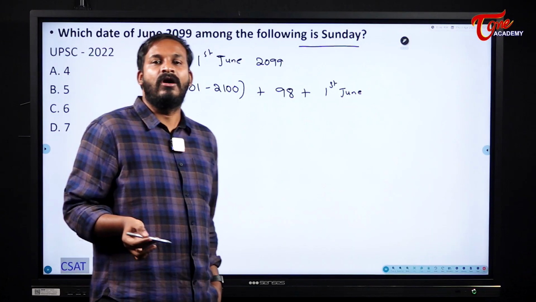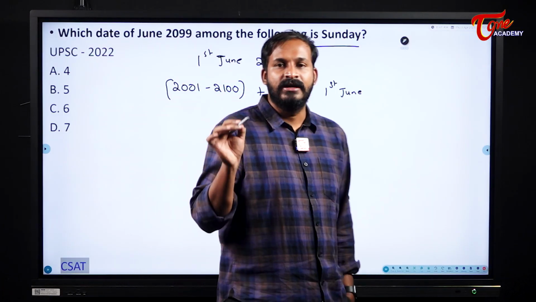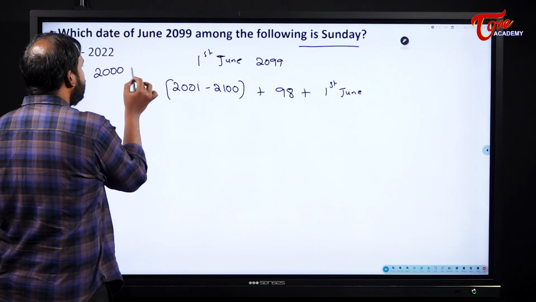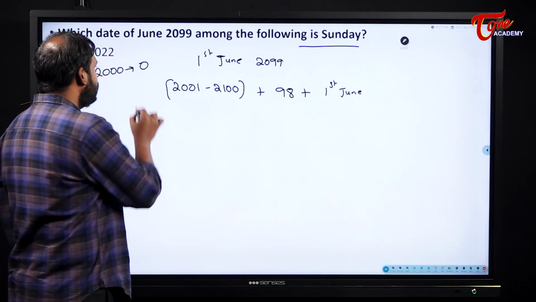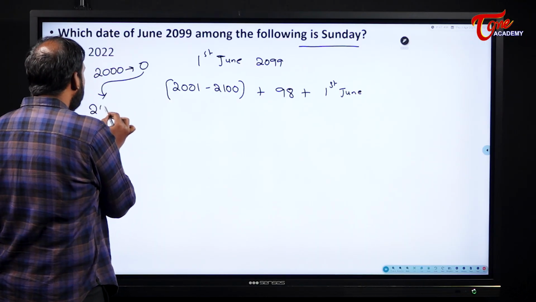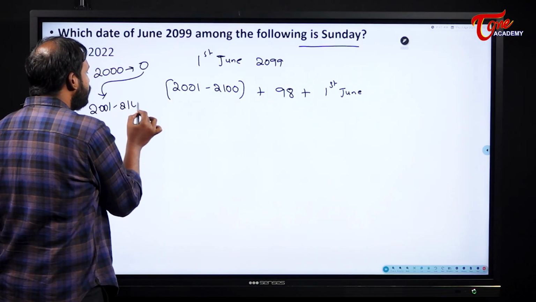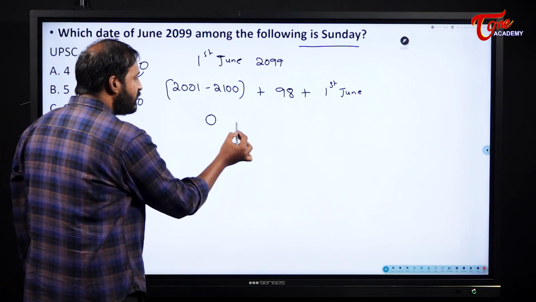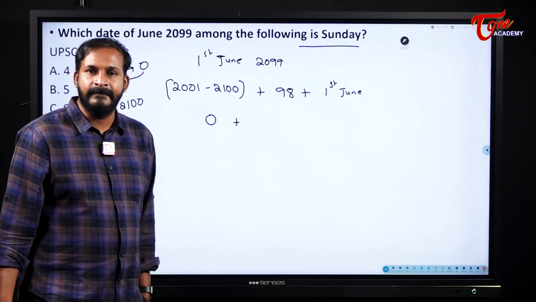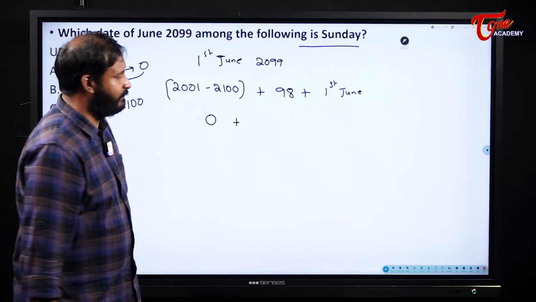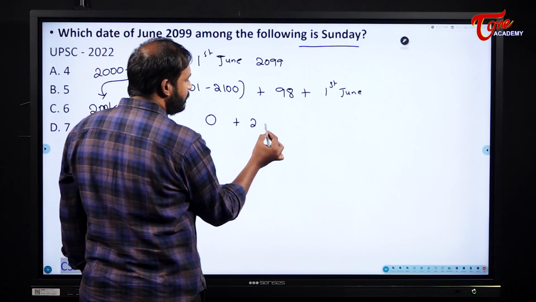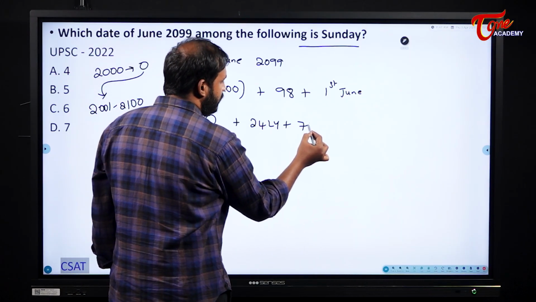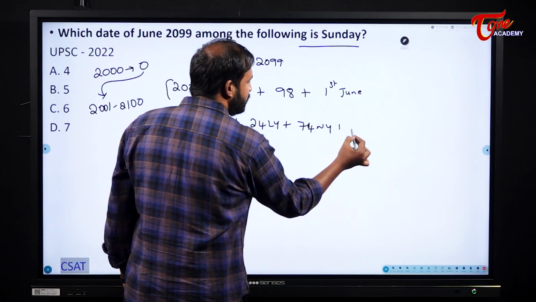What is the century code? Already I told you how you will find the centuries. We will go to the nearest century leap year, which is 2000. At 2000 the odd days will become 0. So 0 will be the code for the 21st century, 2001 to 2100. Plus in 98 years how many leap years will we have? We will have 24 leap years. And how many normal years will we have here? 74 normal years, plus 1st of June.